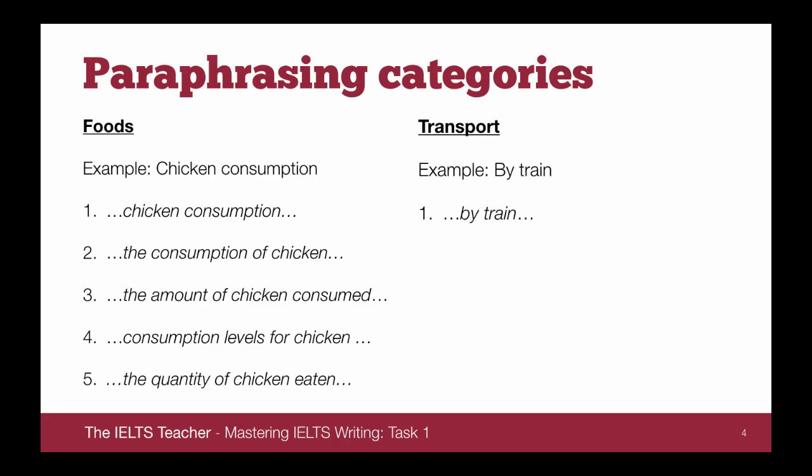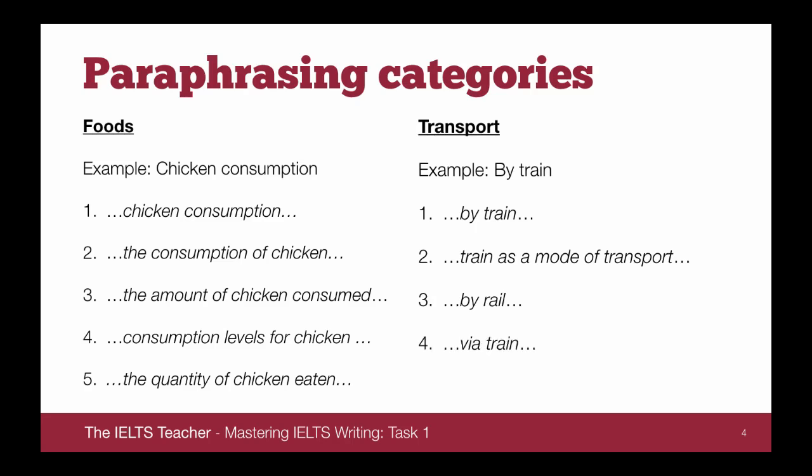How else could we say the number of people who travel by train? We could say the number of people who use train as a mode of transport. So use train, take the train as a mode of transport, etc. We could say by rail. In this case, we can paraphrase train to rail. We're not changing the other words, we're just changing train to rail.